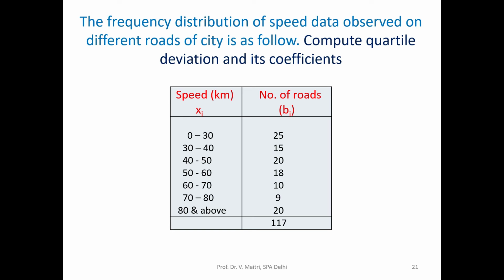So speed is given from 0 to 30, number of roads 25, 30 to 40 15, 40 to 50 20, and 80 and above 20. So the number of roads where we are given the speed is 117. We have to compute the quartile deviation and its coefficient.